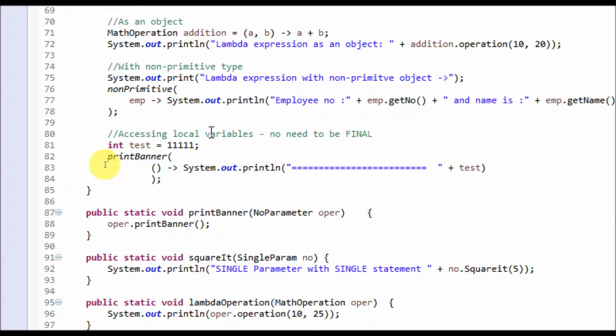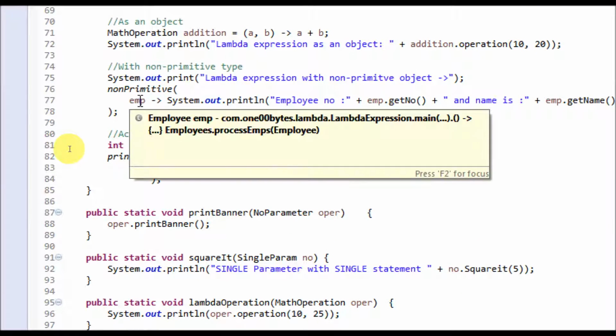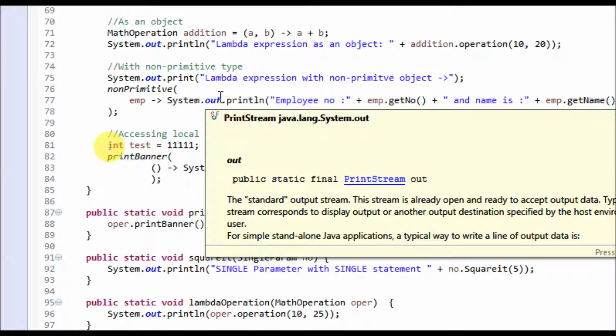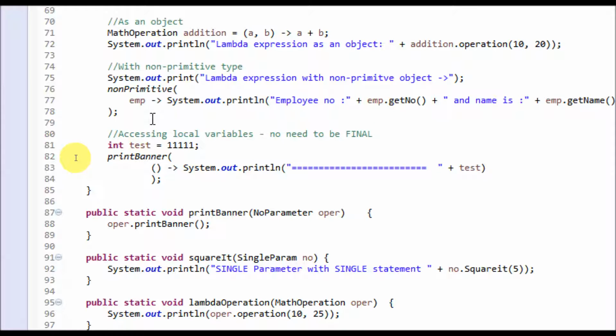Let me move the mouse over this emp. You see here this emp is identified as an employee data type. You may wonder how, since we haven't defined emp as an employee, it gets identified. This is called type inference. Java uses type inference to identify the type of a parameter.